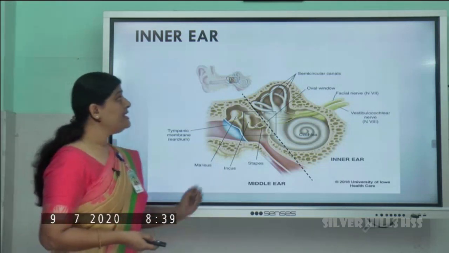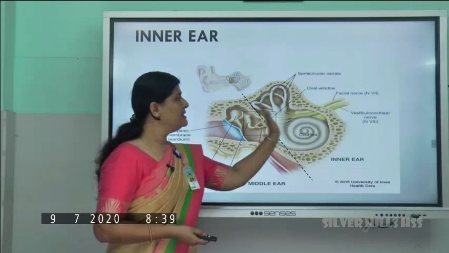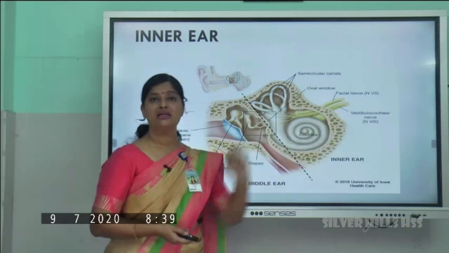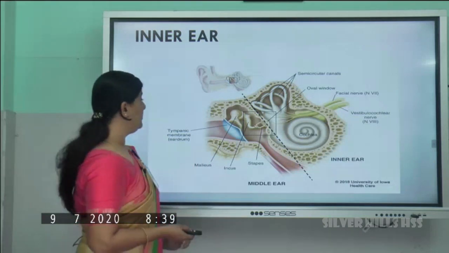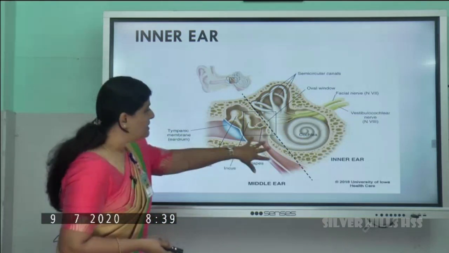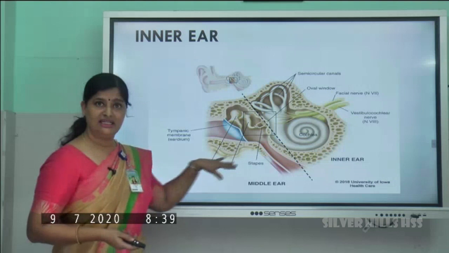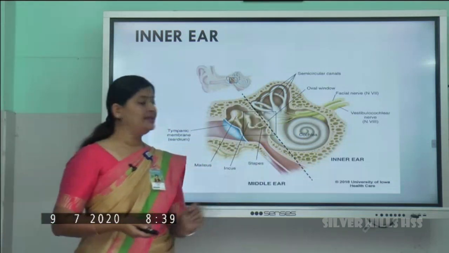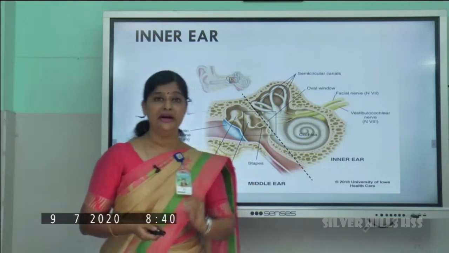Okay, let's take the third part, that is the internal ear, or the inner ear. This part where a marking is done is the internal ear, right? And this part we have already discussed, it is the middle ear. Okay, let's see what are the things present in the inner ear.